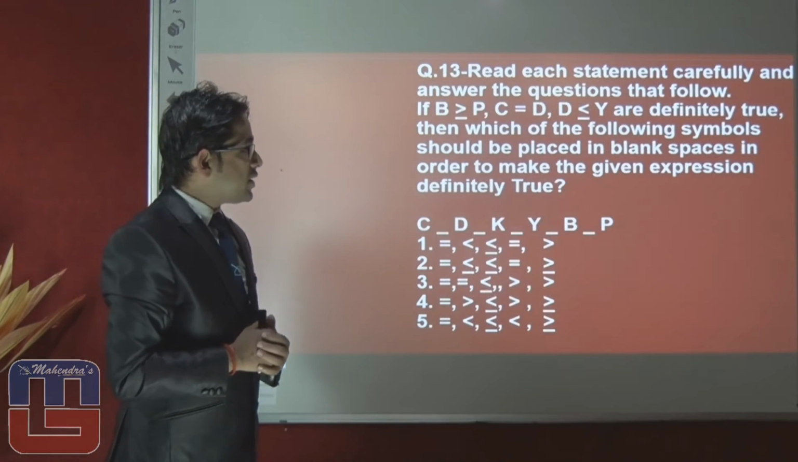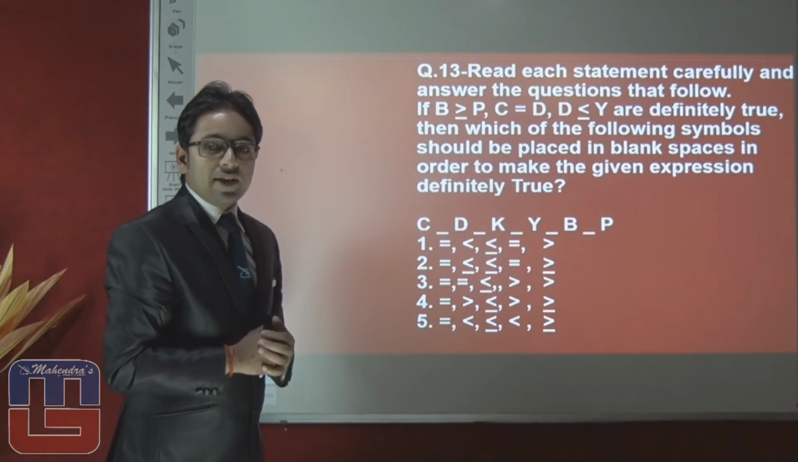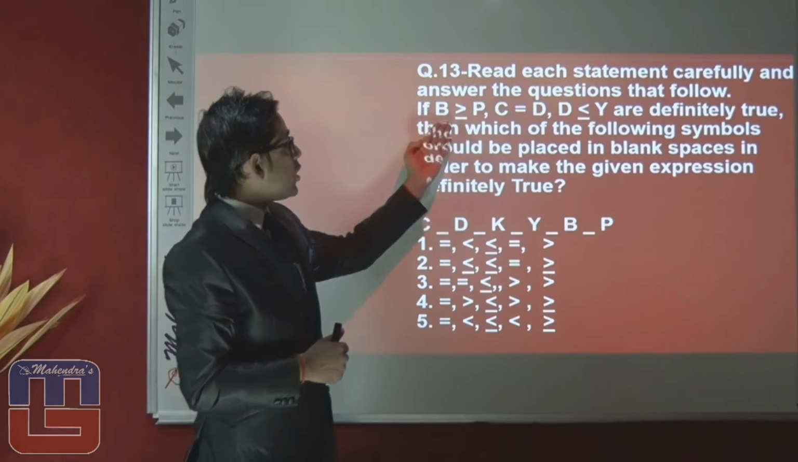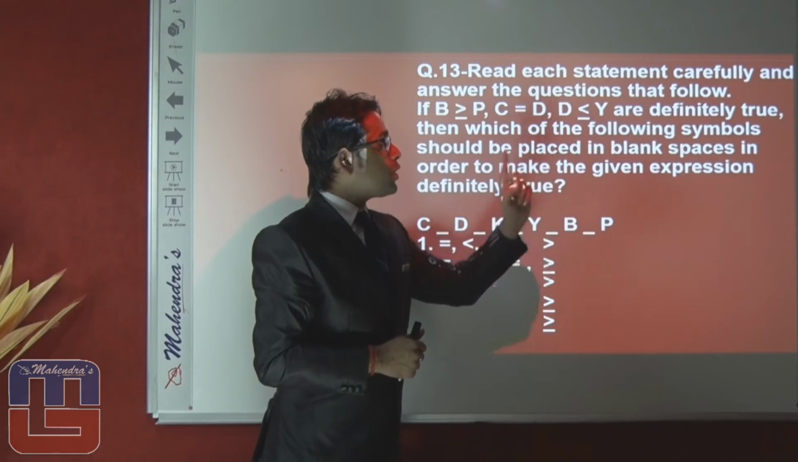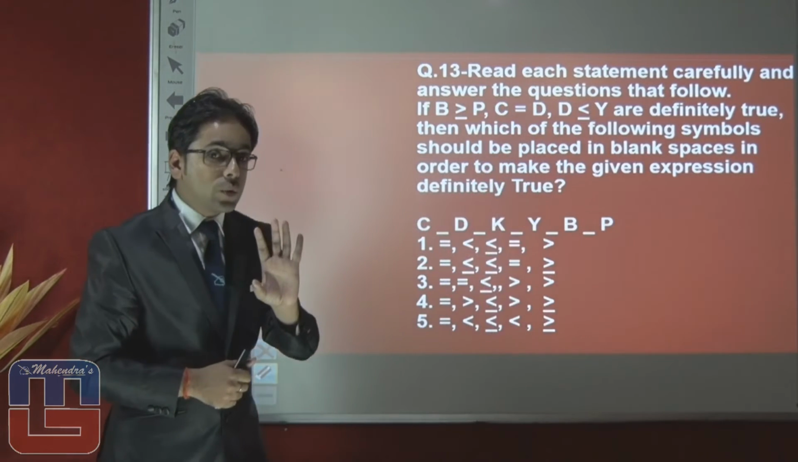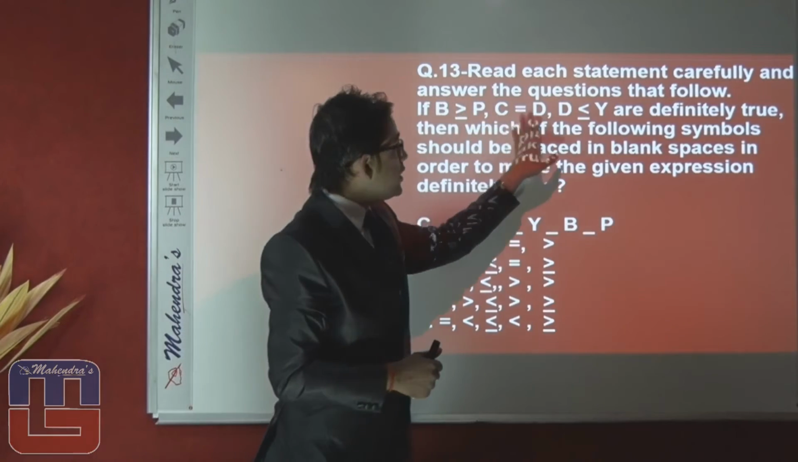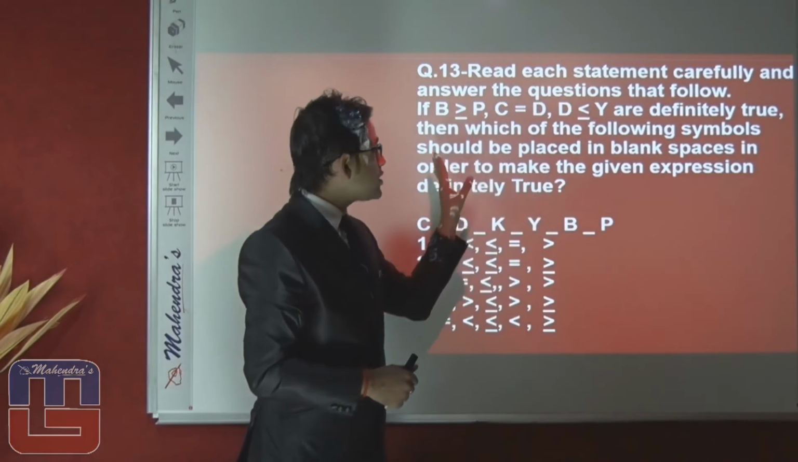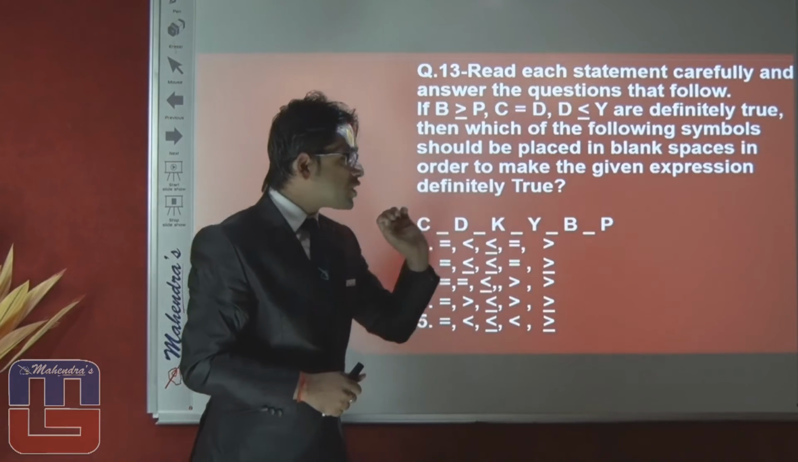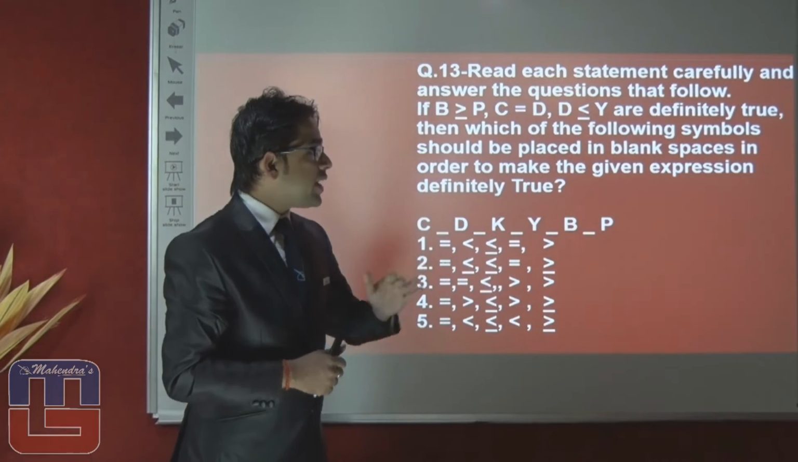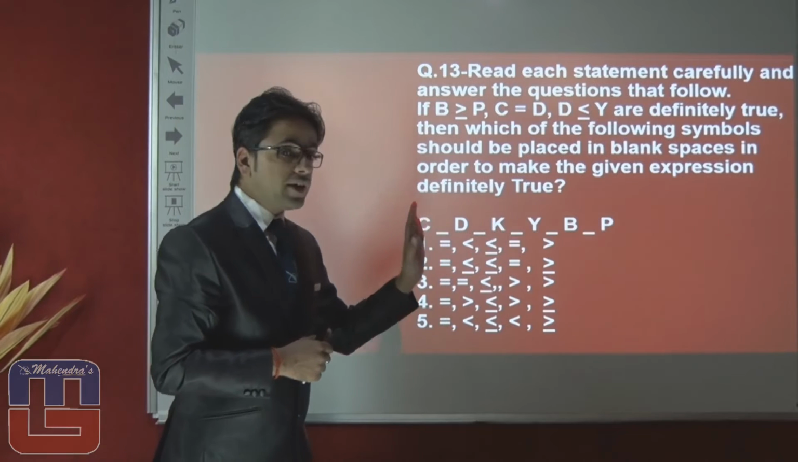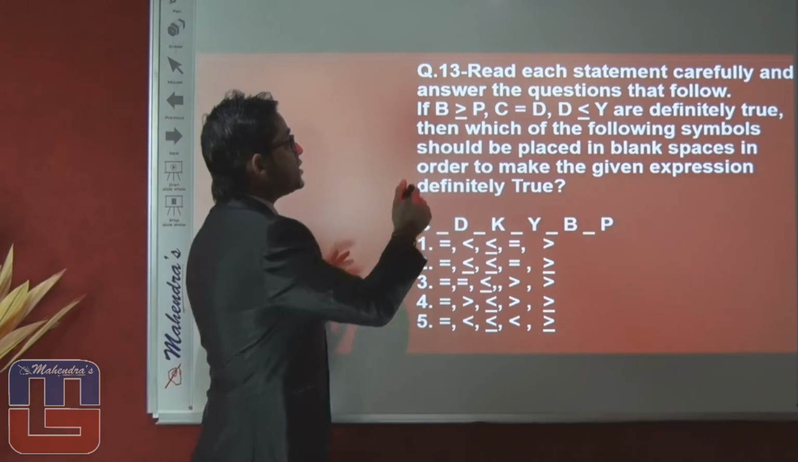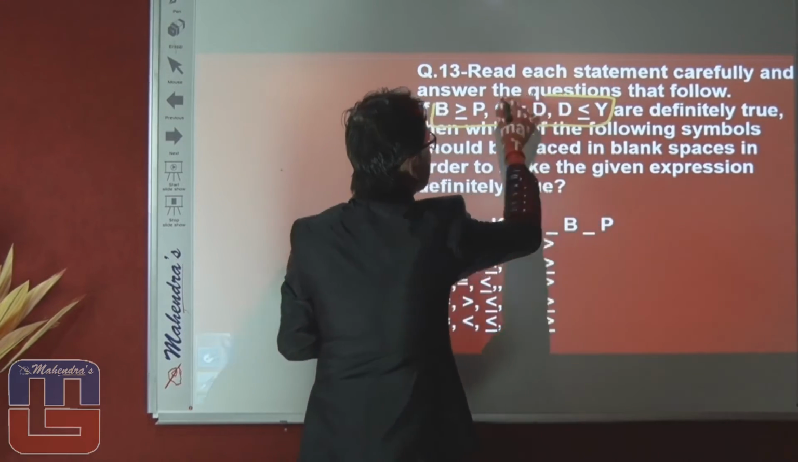In this question you can see here, read each statement carefully and answer the question given below. If B greater or equal P, C equals D, D smaller equal Y are definitely true, we have to consider all these three elements as definitely true. Then which of the following symbols should be placed in the blank space in order to make the given expression definitely true? We have to say that all these conditions should be definitely true.